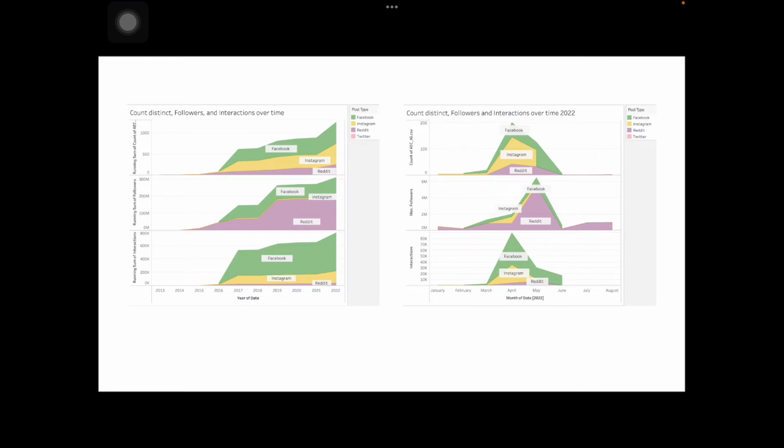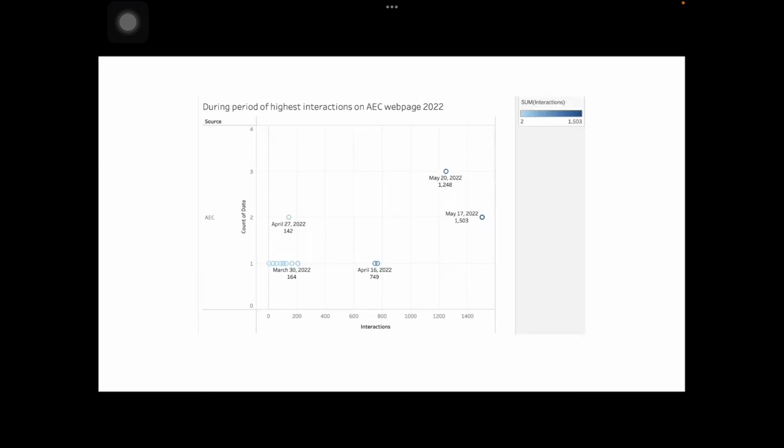This visualization on the left shows that the running total of followers, count listings, and interactions has escalated from 2016 to this year, concordant with a greater number of social media users every year. The visualization on the right shows the activities during the peak time of the election around April and May this year, where people cast their votes. From here, we found that the most popular platform is Facebook, followed by Instagram and Reddit consecutively. And this visualization shows the period of highest interactions on the AEC webpage in 2022.